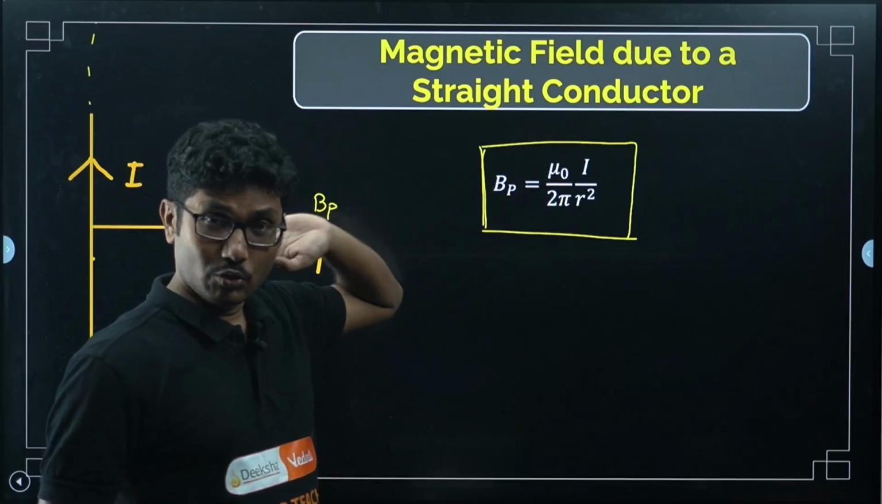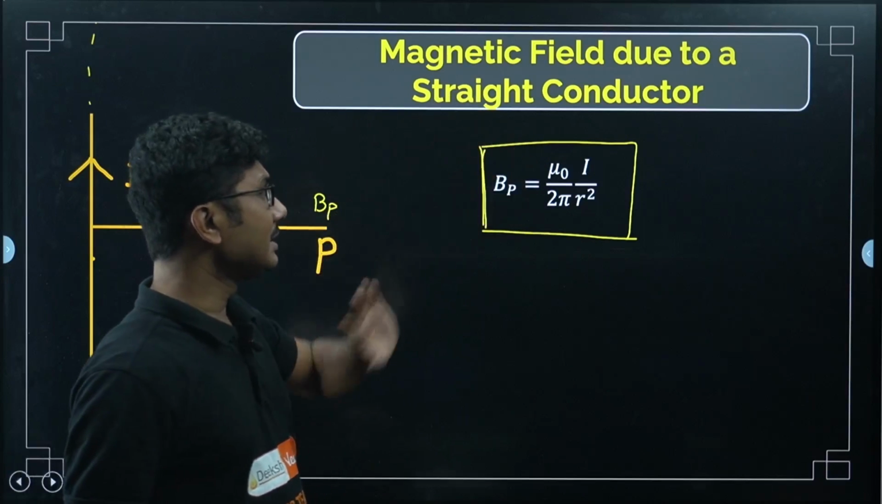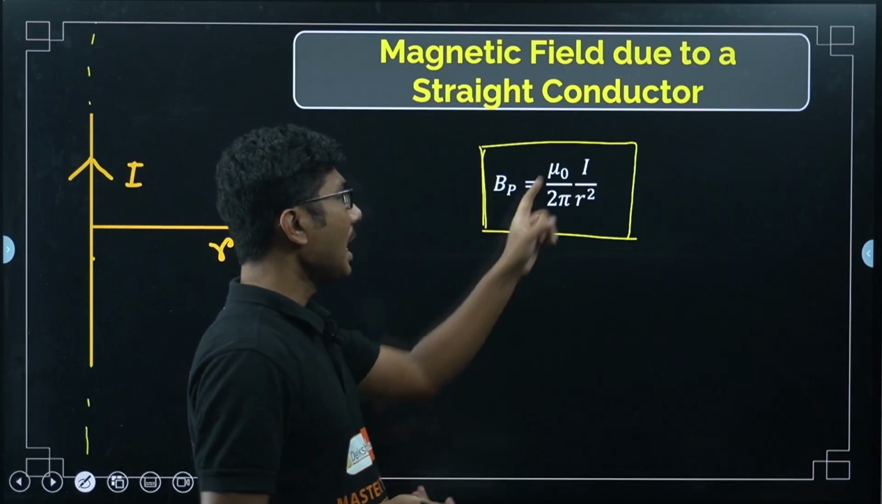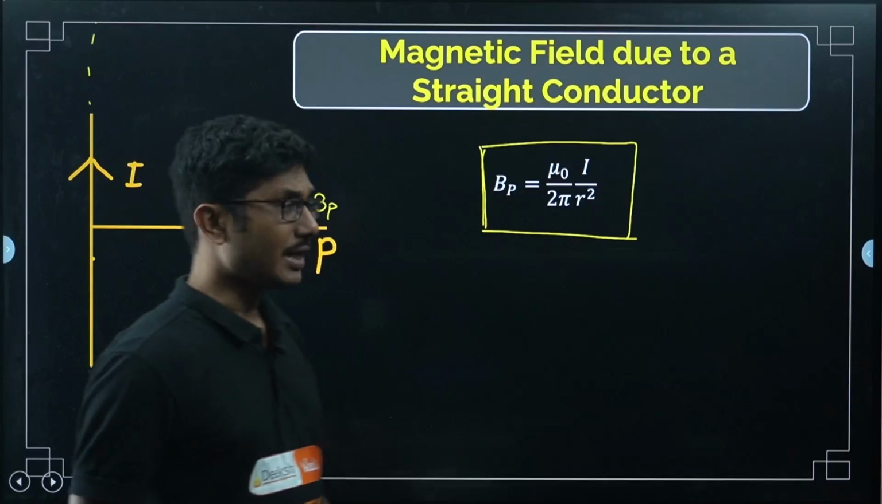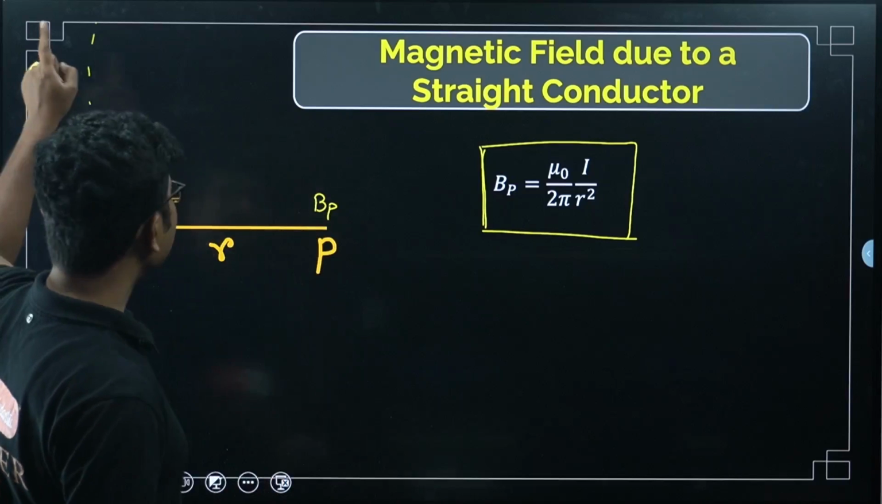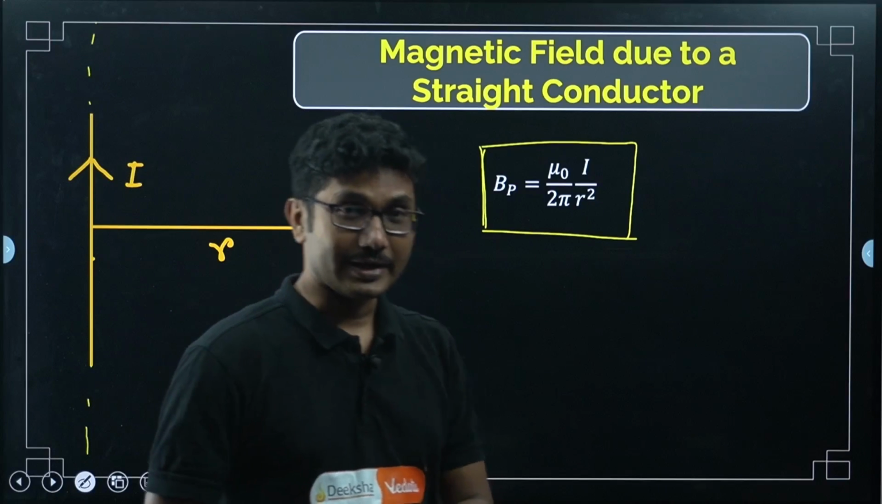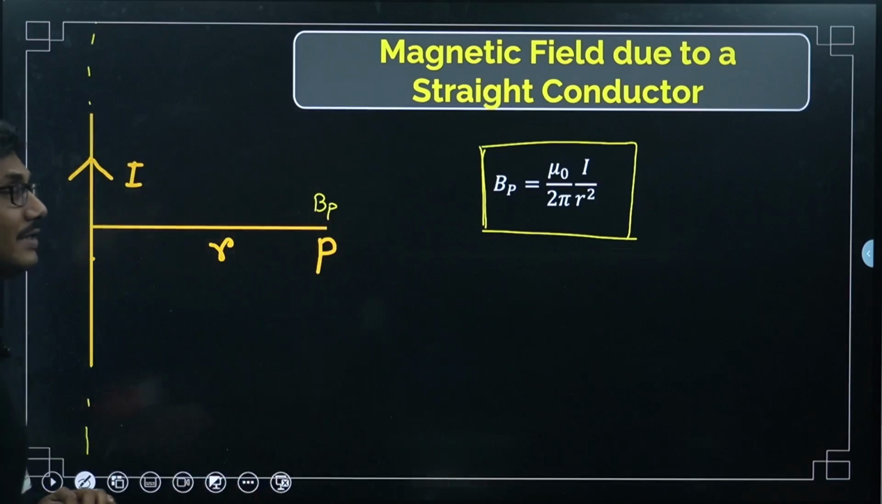Mu naught by 4 pi was Biot-Savart's law. In this case, it is mu naught by 2 pi I by r. Mu naught by 2 pi I by r, and you should remember that this wire is infinite. Okay, it is not a finite wire, it is an infinite wire.